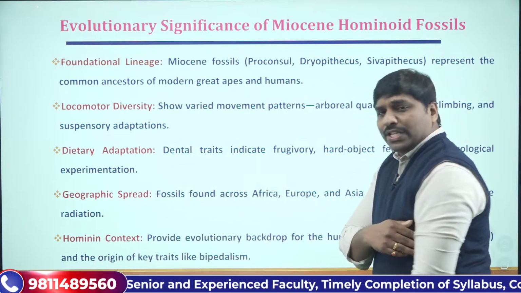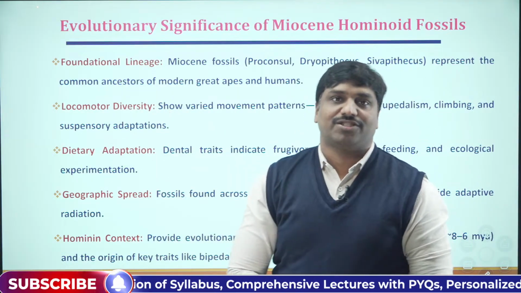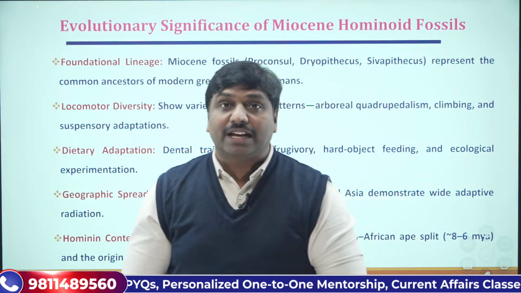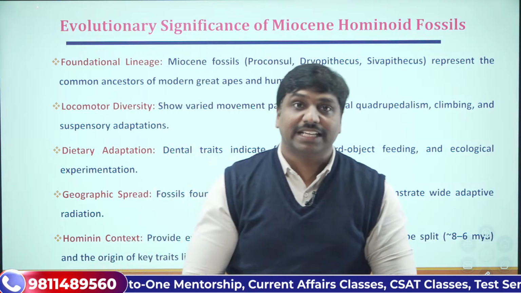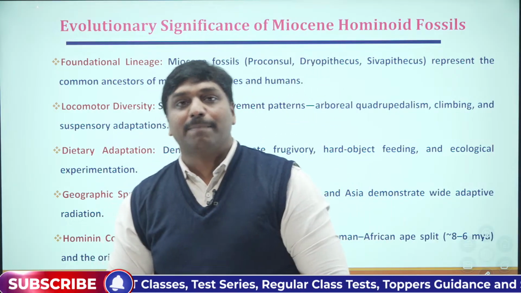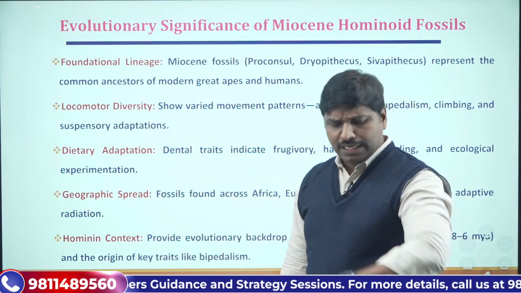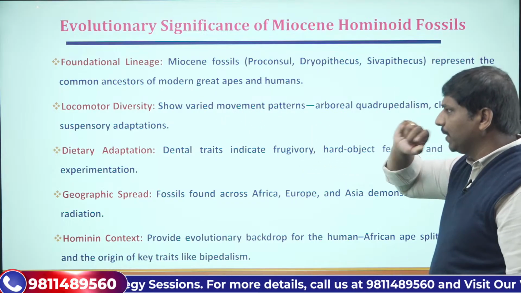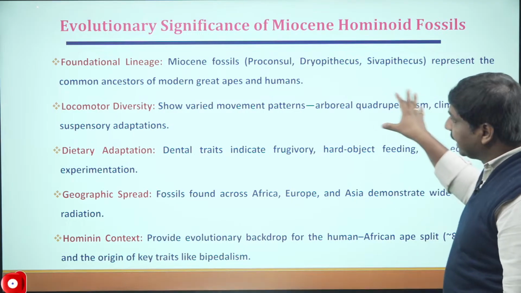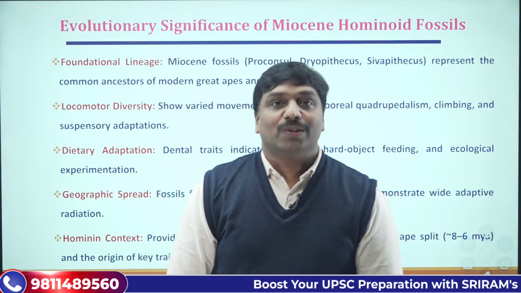Further, what they have done is that they represented a kind of diversity with respect to the locomotor organs. Locomotion means what? Movement from one place to another place. What are the locomotory organs for us? Basically, they are known as the legs and hands, from the animals' point of view. So basically appendages. These Miocene hominoid fossils showed a wide variety of movement patterns. We can see arboreal quadrupedalism, clinging, and suspensory adaptation. So all of those things we can see from the Miocene hominoids.